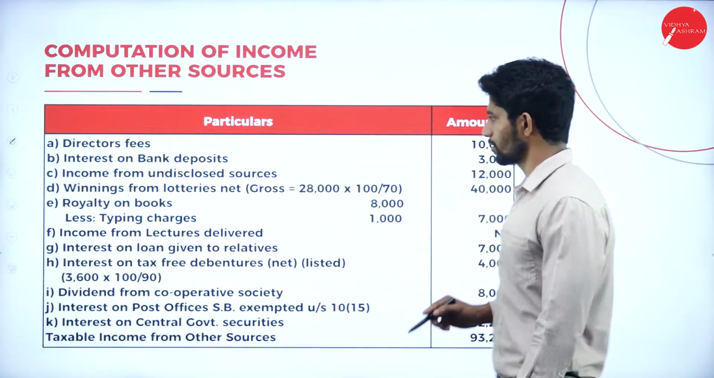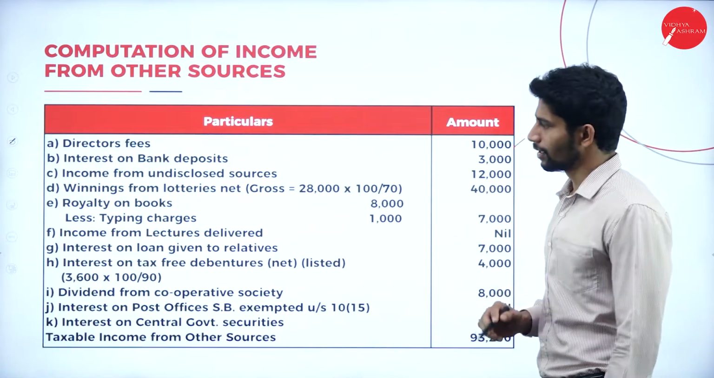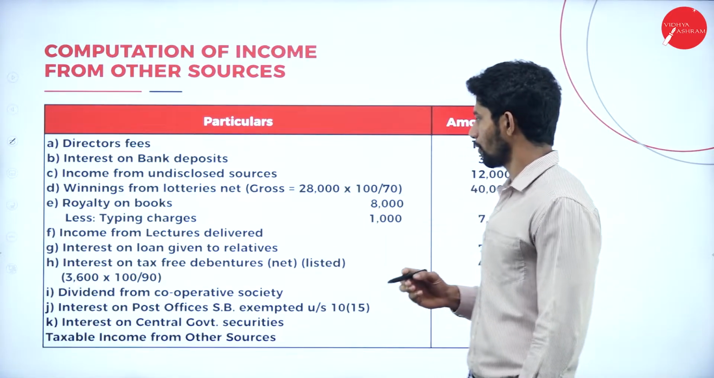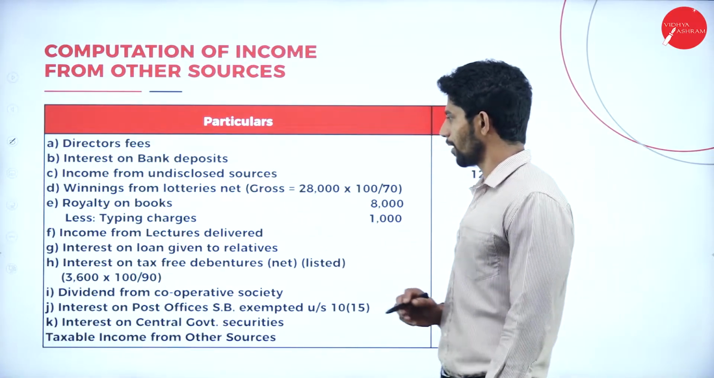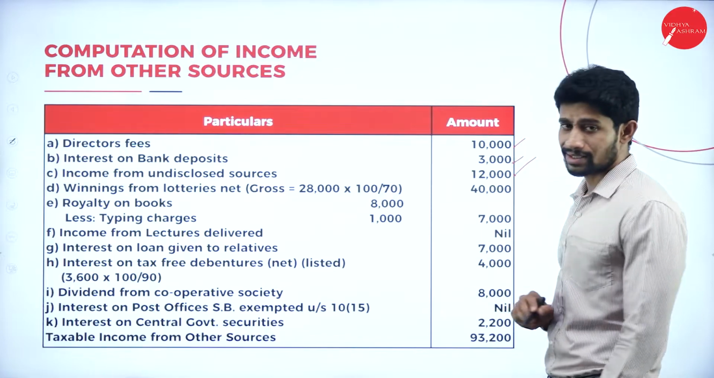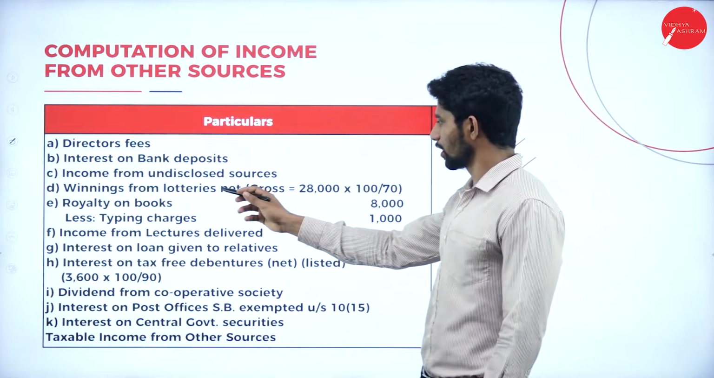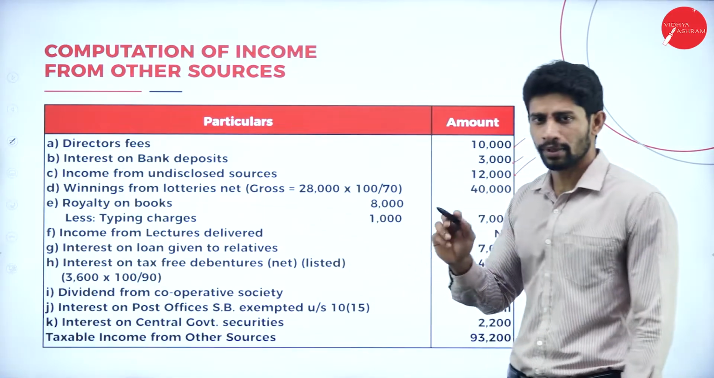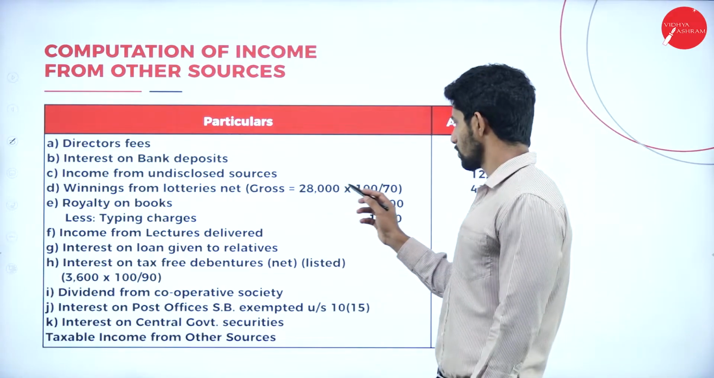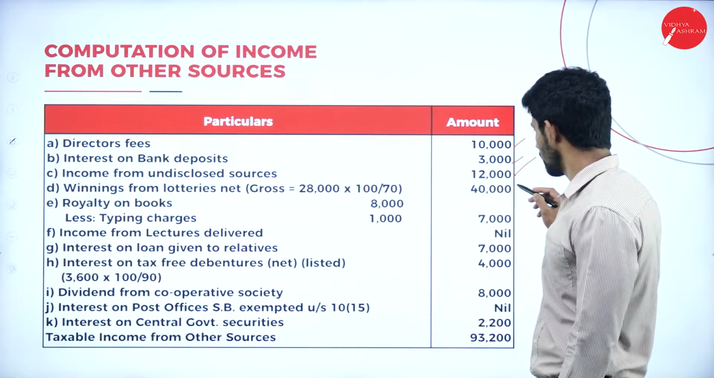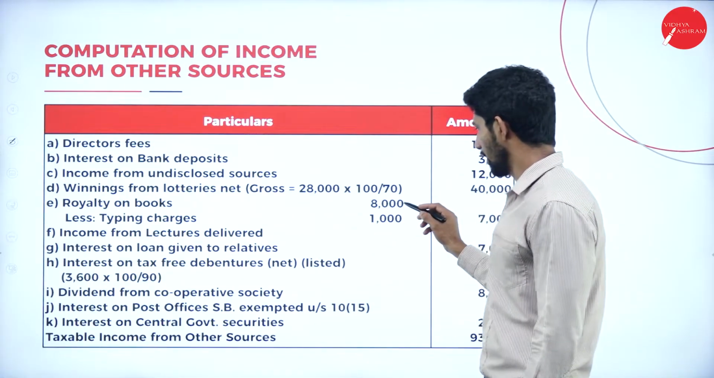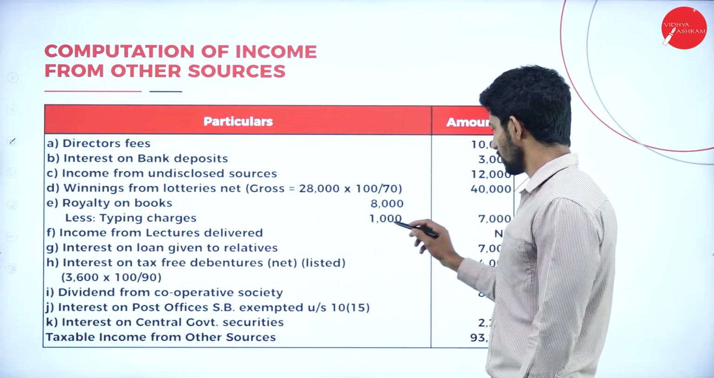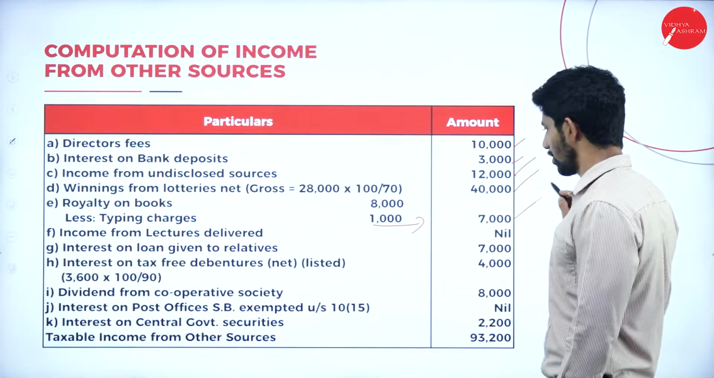So director's fees, yes, taxable. Next, interest on bank deposits, yes, rupees 3,000, taxable. Next, income from undisclosed sources, yes, taxable. Next, winning from lotteries, net; we are supposed to make it gross. So 28,000 into 100 divided by 70, how much will you get? 40,000. Next, royalties on books, 8,000 minus typing charges of 1,000, you will get a balance of 7,000.